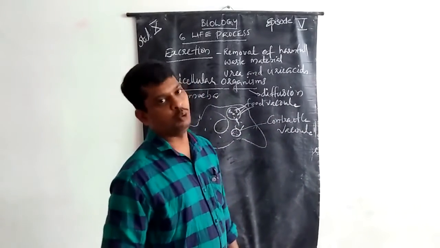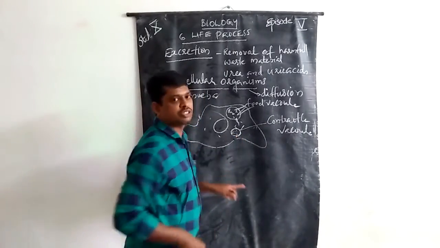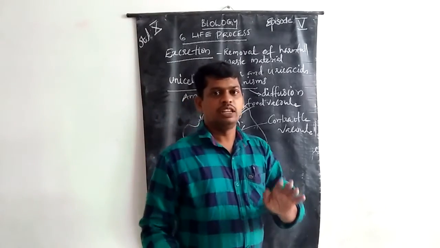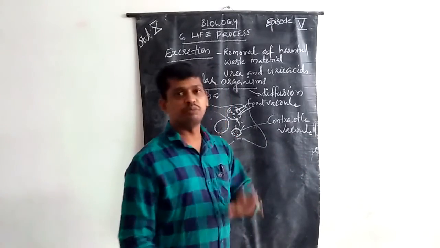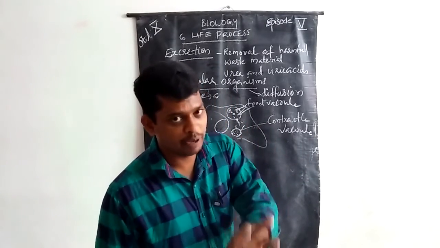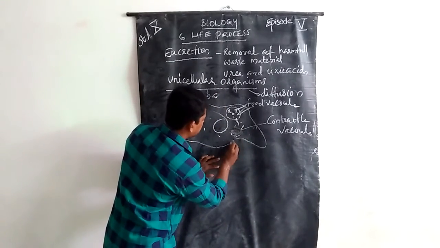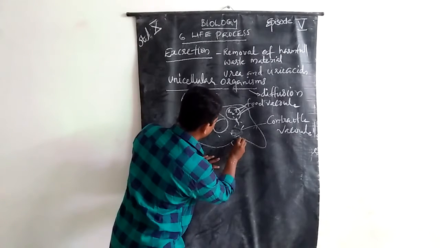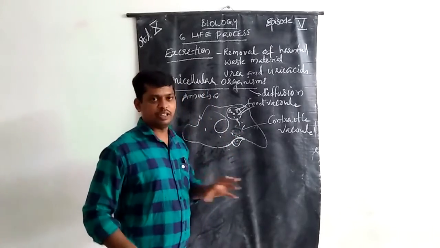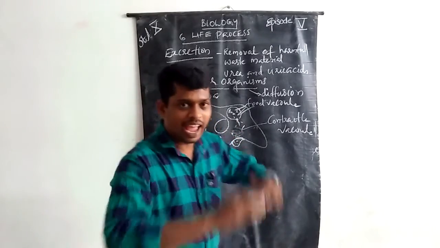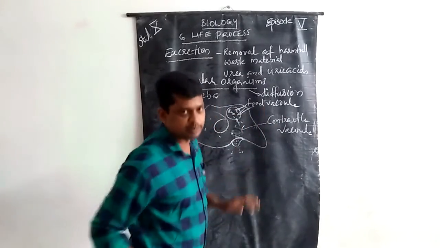This contractile vacuole moves towards the cell membrane, projects outwards, and then breaks and disperses.